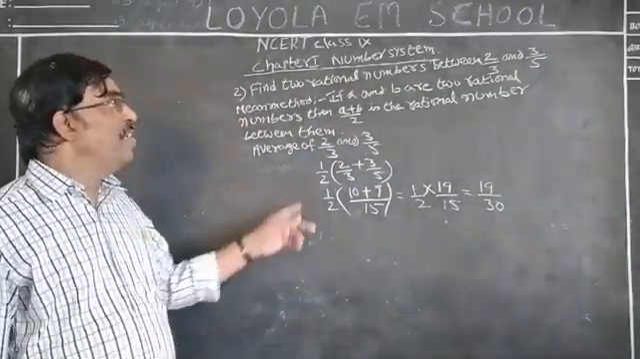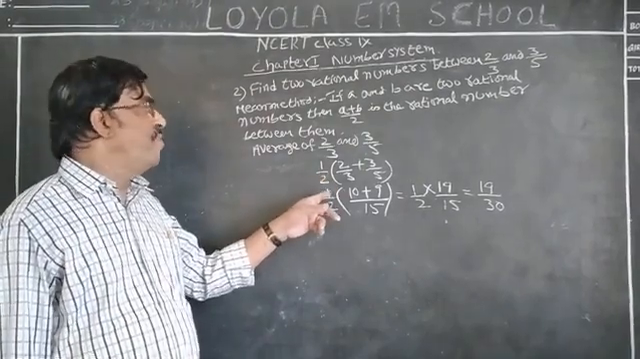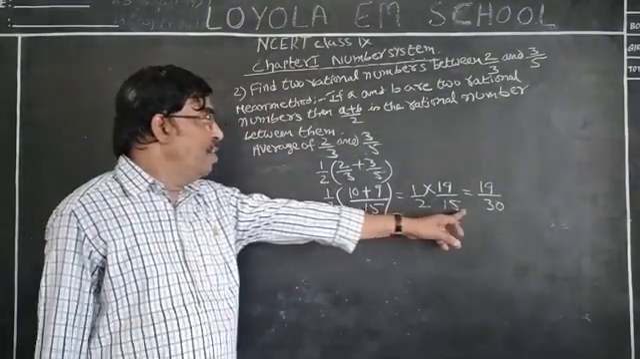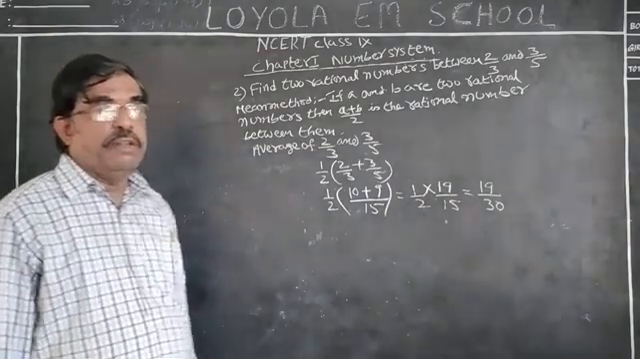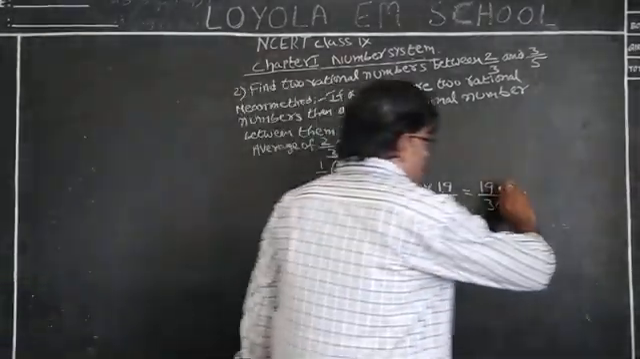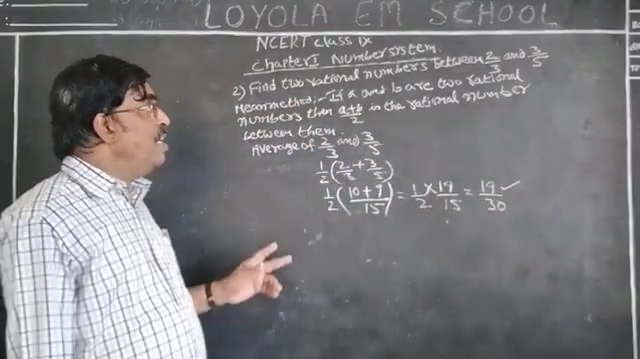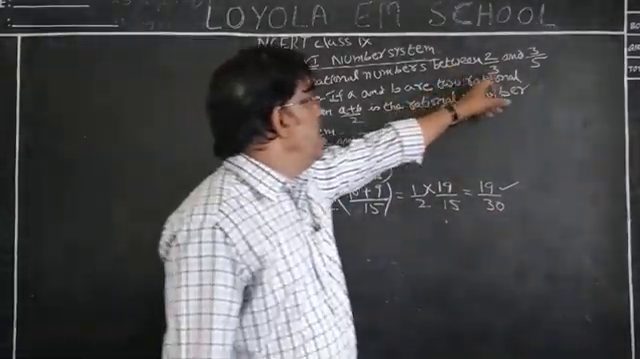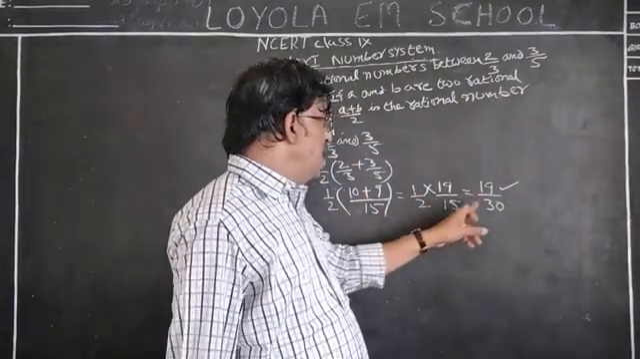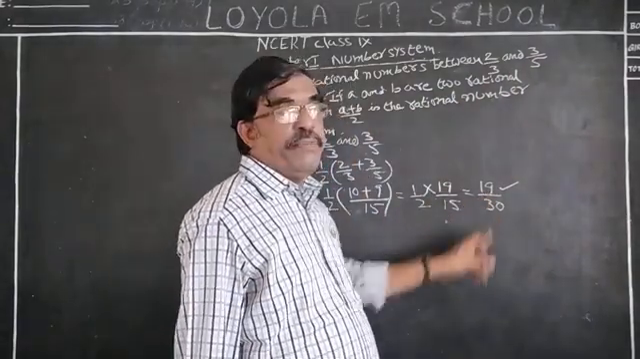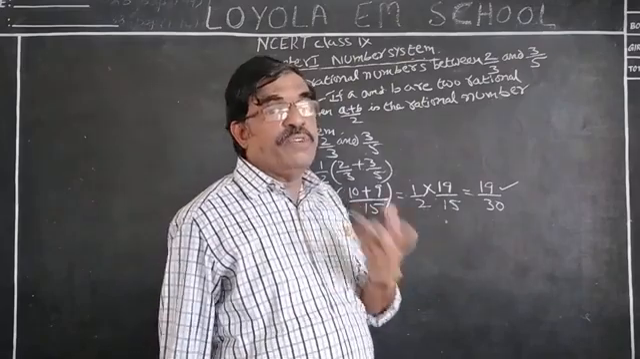Understood, all of you? The average of 2 by 3 and 3 by 5 gives the first rational number. Now, put a tick mark here. Why? This is more important. How do we find it? That means between 2 by 3 and 3 by 5, the first rational number is 19 by 30. Let us find out the second one.